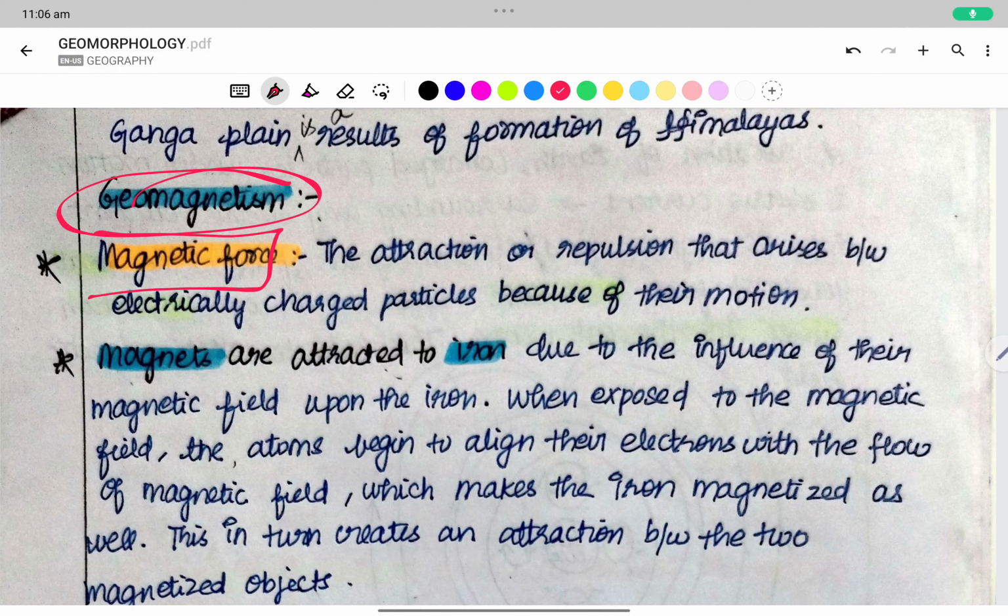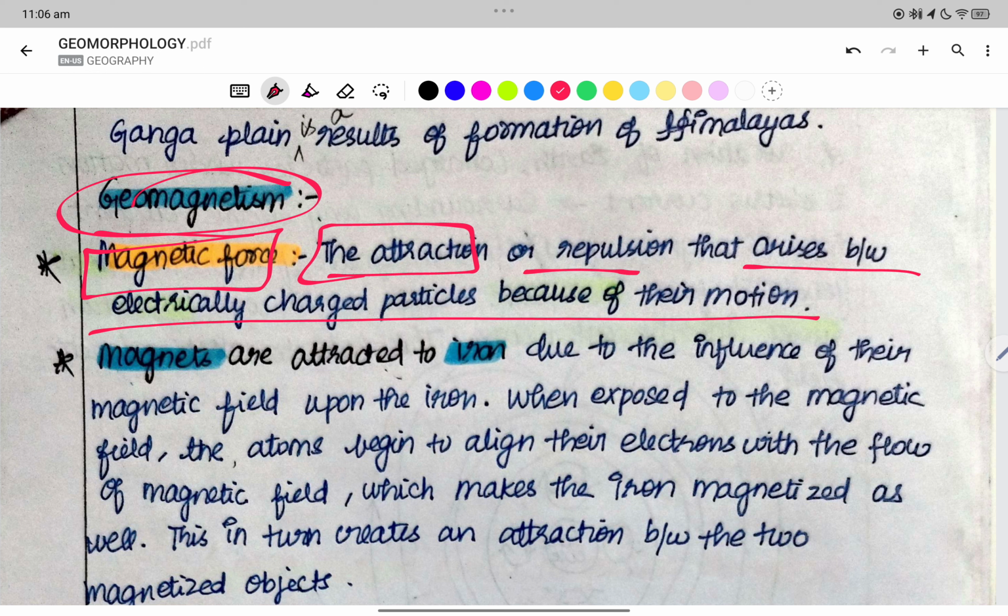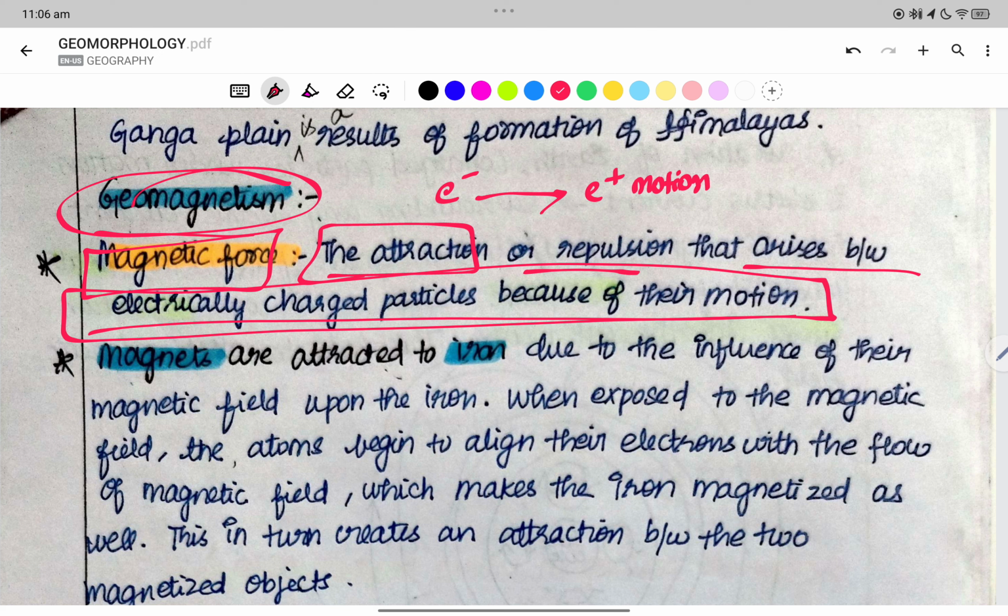Geomagnetism. We have magnetic force, the attraction or repulsion that arises between electrically charged particles because of their motion. So, when the electrically charged particles are in motion, because of their motion, we have magnetic force generation.